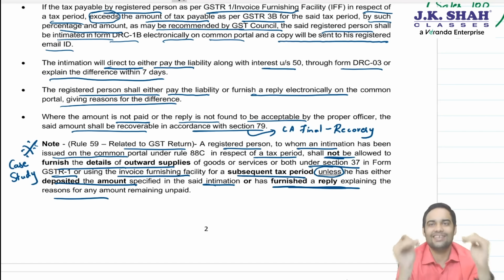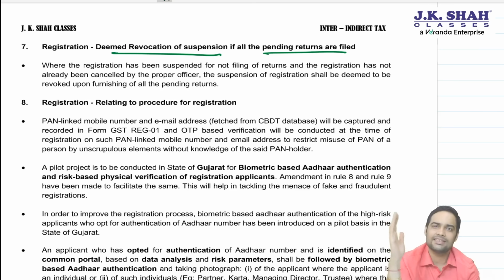Okay. Now coming to registration, there is a small amendment. Deemed revocation of suspension if all pending returns are filed. Just think over it. I did not file returns for 6 months. Now when I have not filed returns for 6 months, the officer issued me a show cause notice for suo motu cancellation. Now I will reply, then he will pass an order. All this will take time. In the meantime, my registration was suspended.